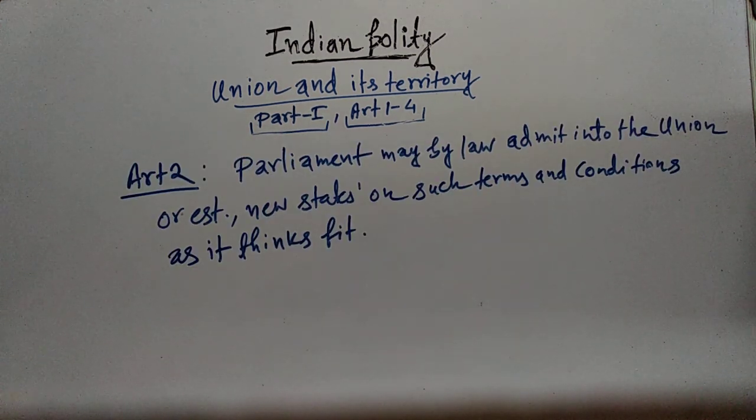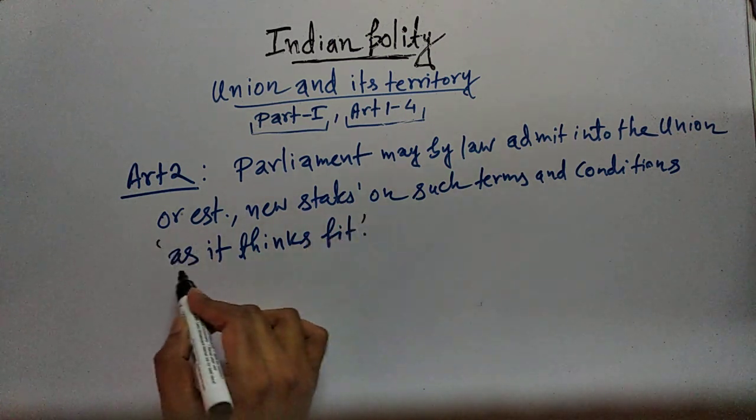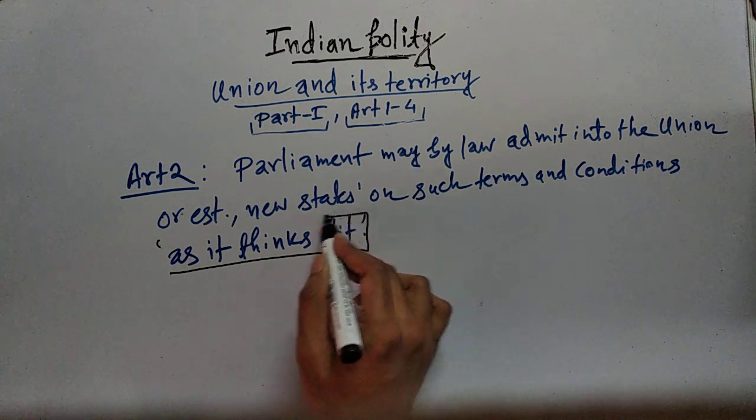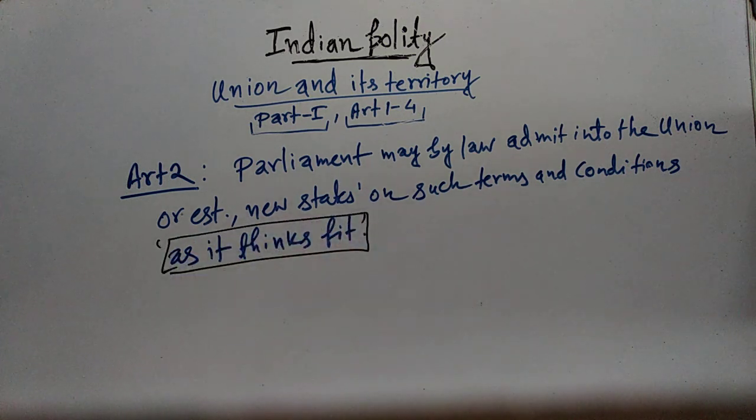So the important words here are as it thinks fit.